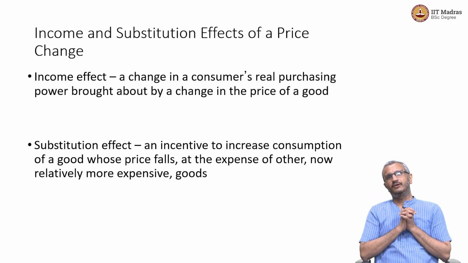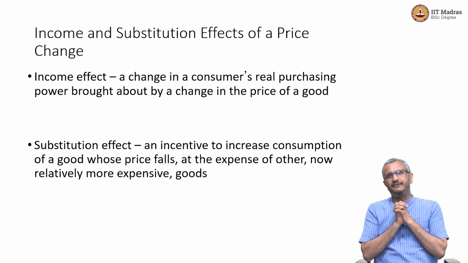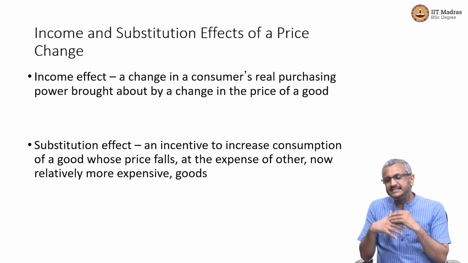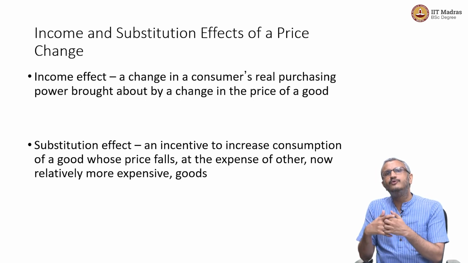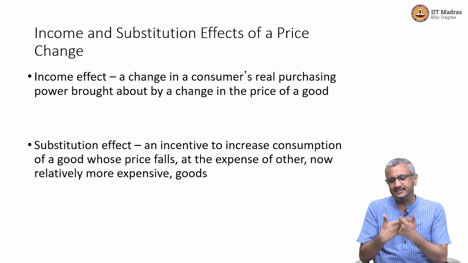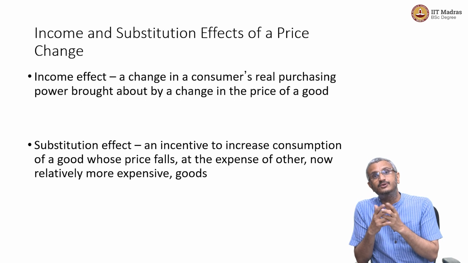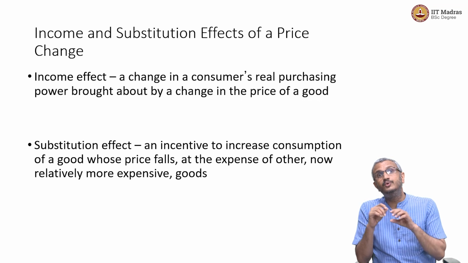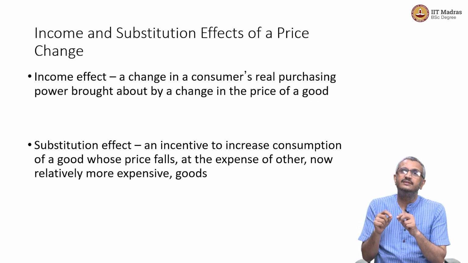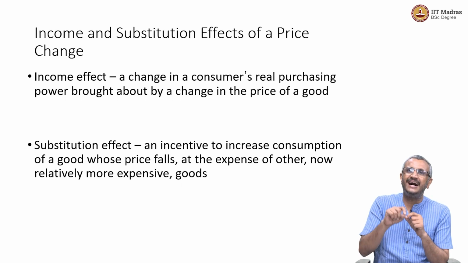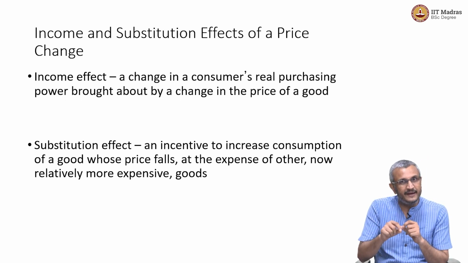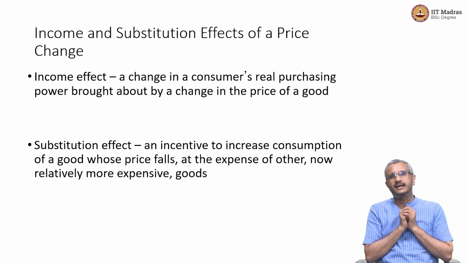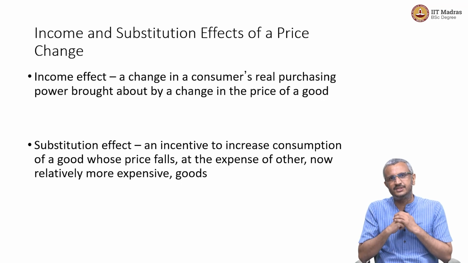That is the income effect that I am talking about. There is also a substitution effect. It is basically an incentive to increase consumption of a good whose price falls at the expense of the other, but the other good is now relatively more expensive. So, you tend to substitute the consumption of one good with another good, depending on the price of this other good. So, two kinds of effects we notice in the market: the income effect and the substitution effect.